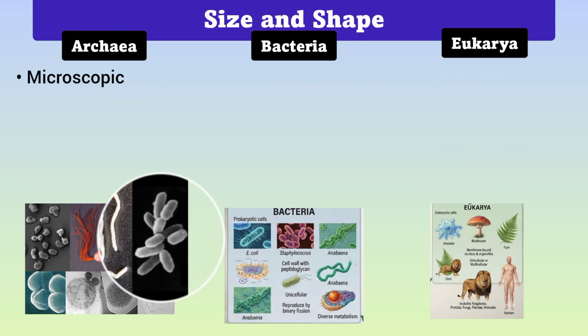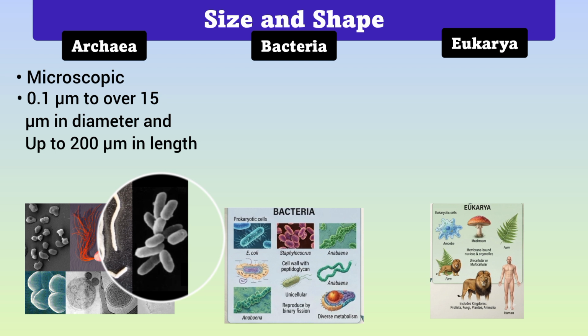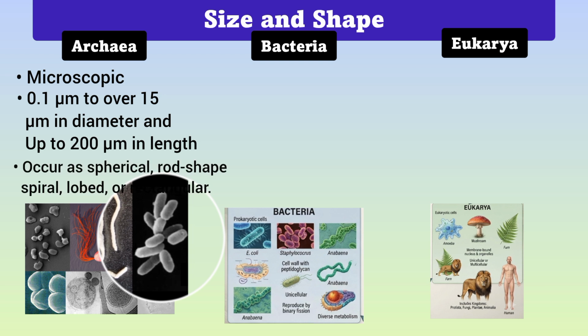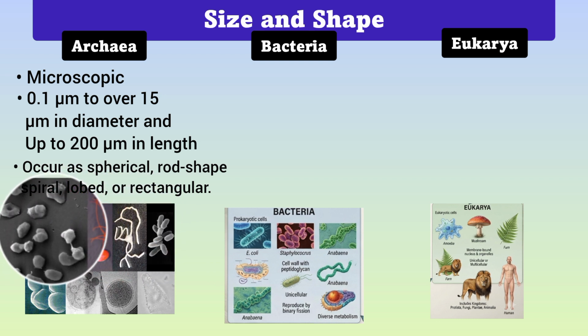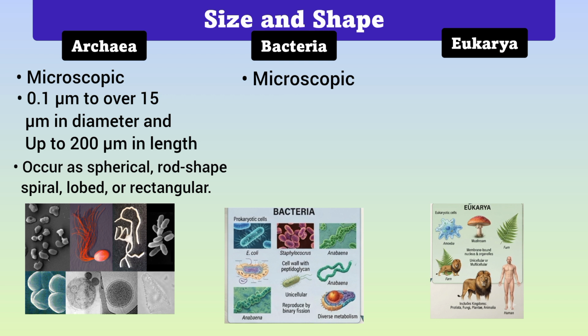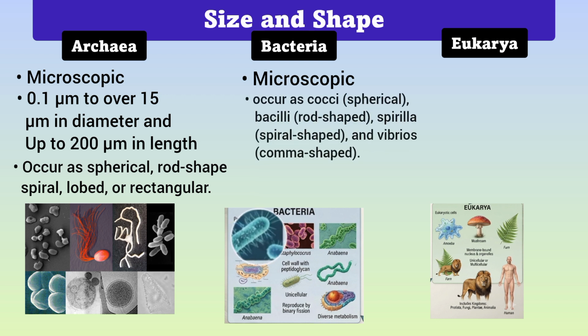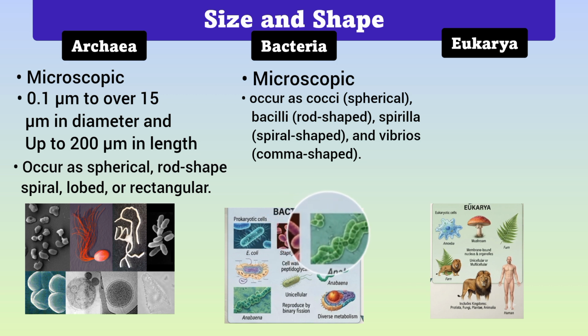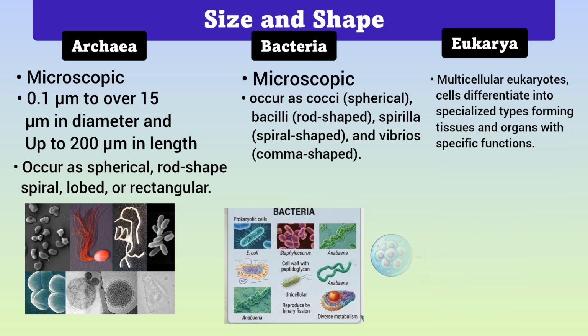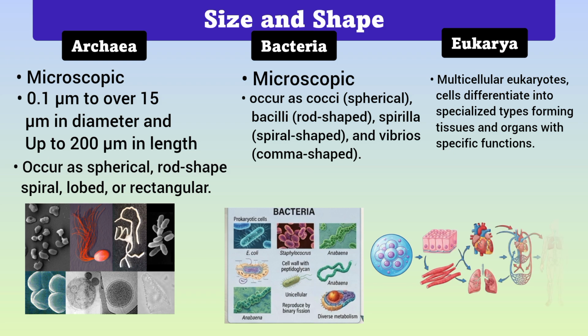Individual archaeans are microscopic and range from 0.1 micrometers to over 15 micrometers in diameter. Some form aggregates or filaments up to 200 micrometers in length. They occur in various shapes, such as spherical, rod-shaped, spiral, lobed, or rectangular. Bacteria are also microscopic and exhibit a variety of shapes, such as cocci, spherical, bacilli, rod-shaped, spirilla, spiral-shaped, and vibrios, comma-shaped. In multicellular eukaryotes, cells differentiate into specialized types forming tissues and organs with specific functions.